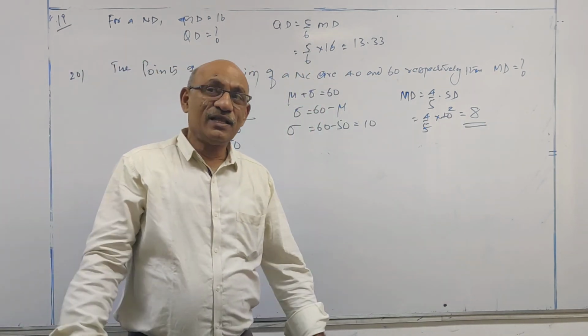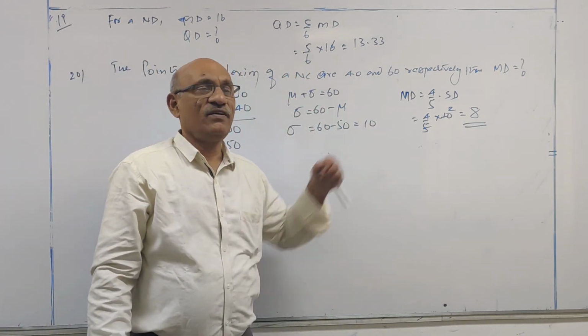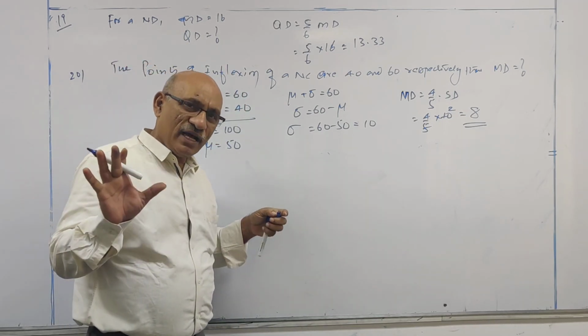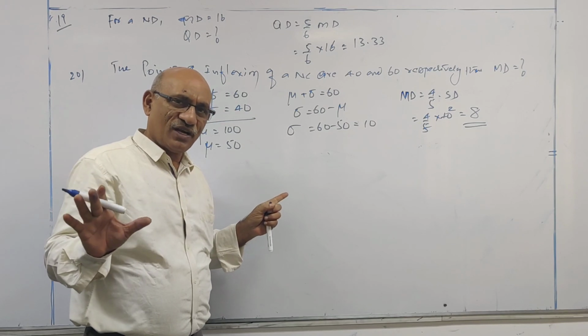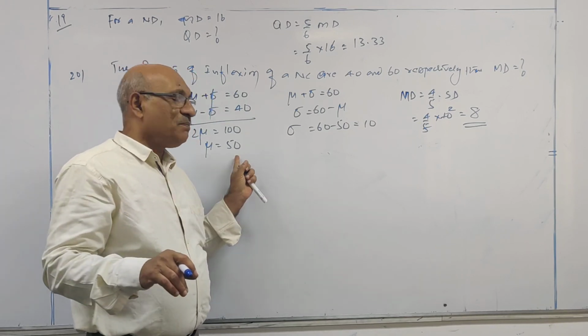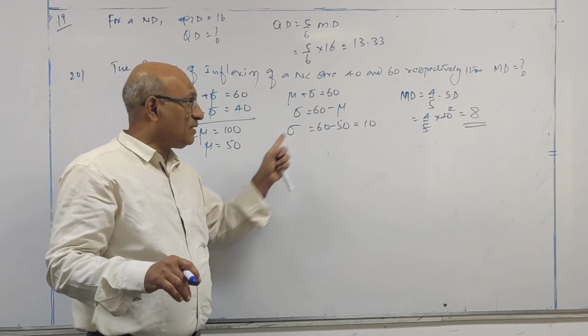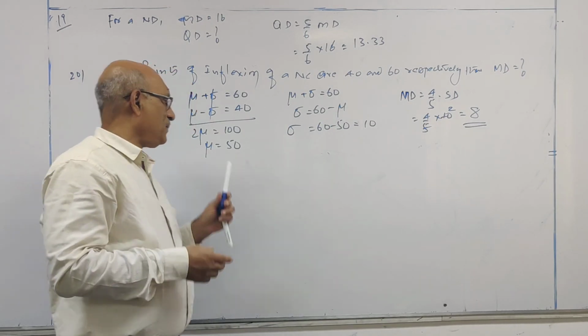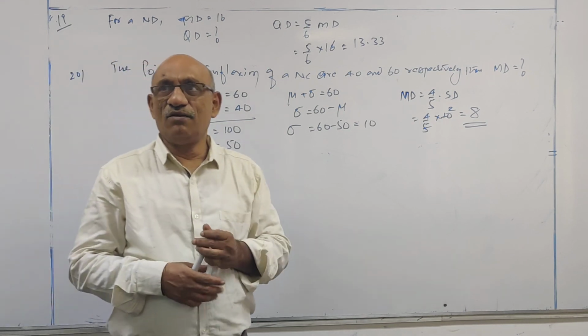But in the study material, instead of giving the MD value, they have printed the mean value. So don't get any confusion as far as options are concerned. Okay? Mean value is printed instead of MD. MD value is equal to 8. Mean is equal to 50. Fine.